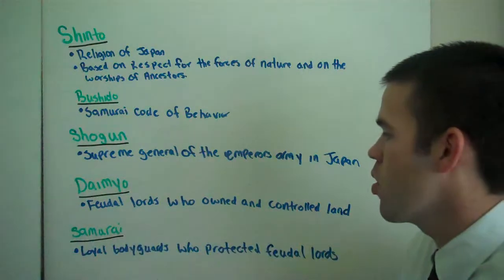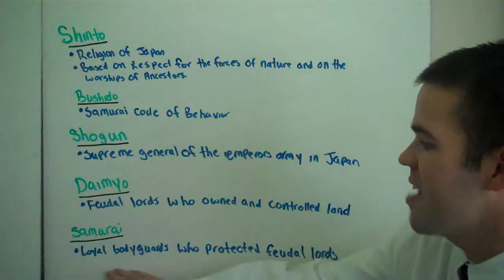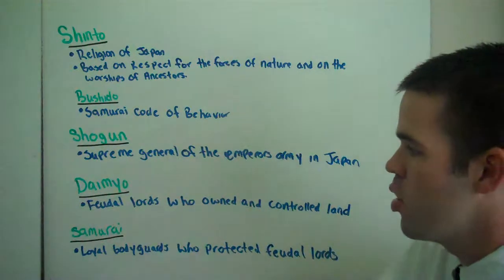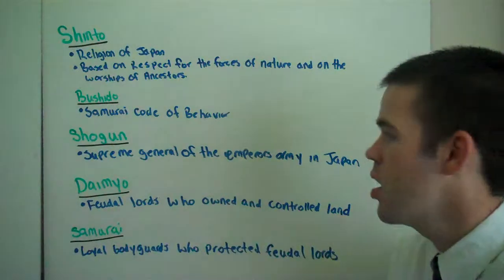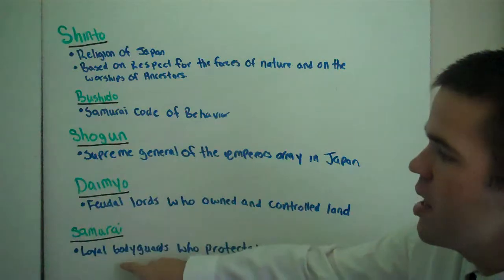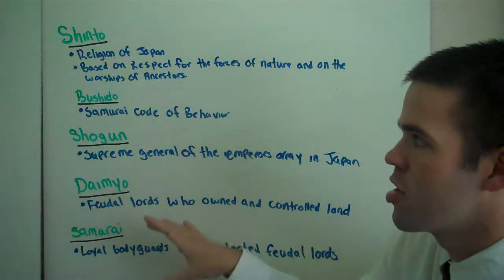Daimyo is the feudal lord who owned and controlled the lands. And Samurai is the loyal bodyguard who protected the feudal lord, who protected Daimyo. Like I said, we're going to go over Bushido, Shogun, Daimyo, and Samurai on one day, a little bit later on in our unit.